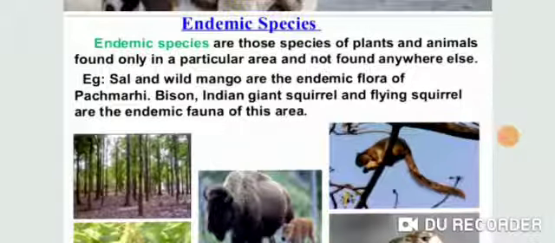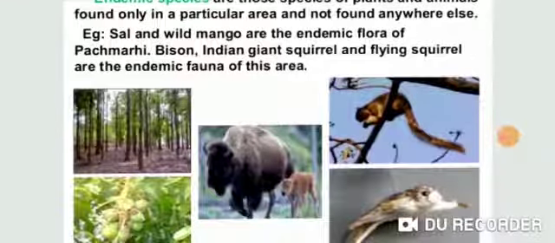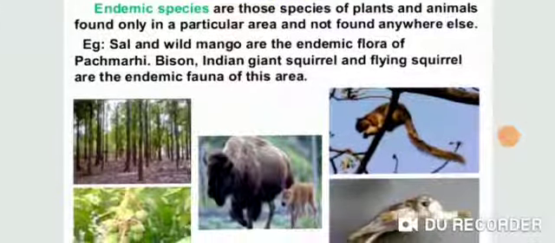What is the meaning of endemic species? These are the species of plants and animals which are found exclusively in one place and not found anywhere else; that is called an endemic species. An endemic species is unique to that place or region and not found naturally anywhere else. Endemic forms developed specially on islands because of their geographical isolation.